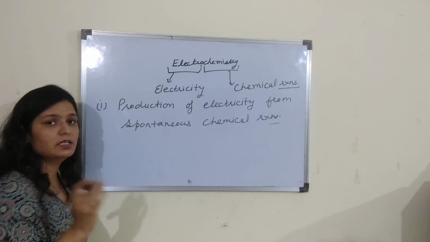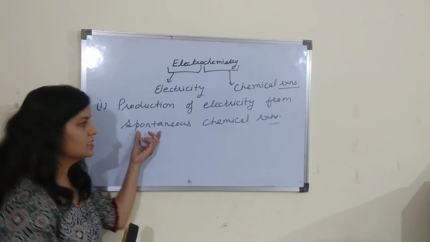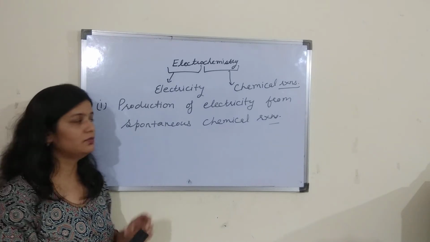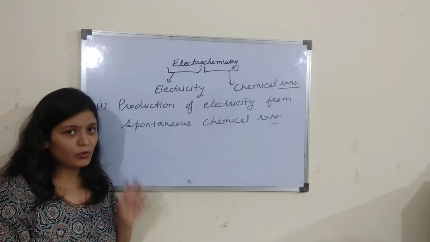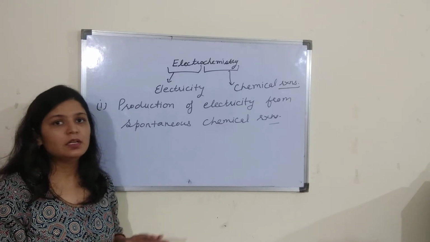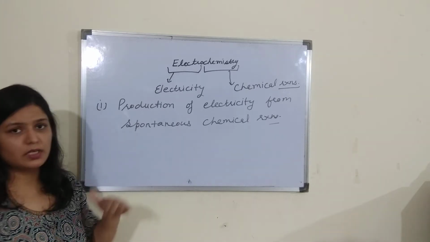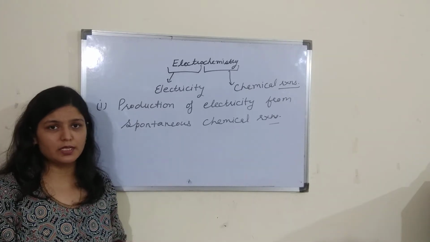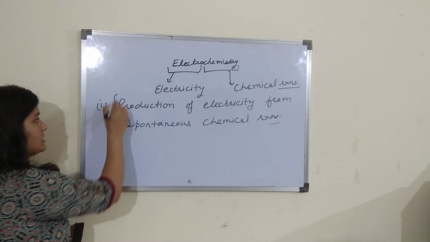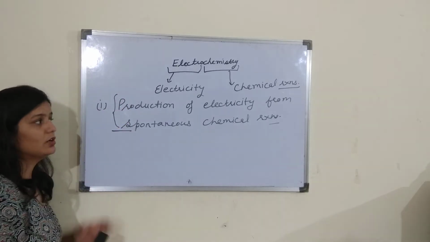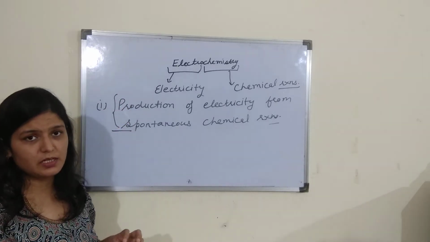That you have studied in class 11th. Spontaneous chemical reactions are those reactions which occur on their own. For carrying out these reactions, we need not any external force. Like flow of water down the hill is an example of spontaneous process. So, first thing that we will discuss is the production of electricity from spontaneous chemical reactions.